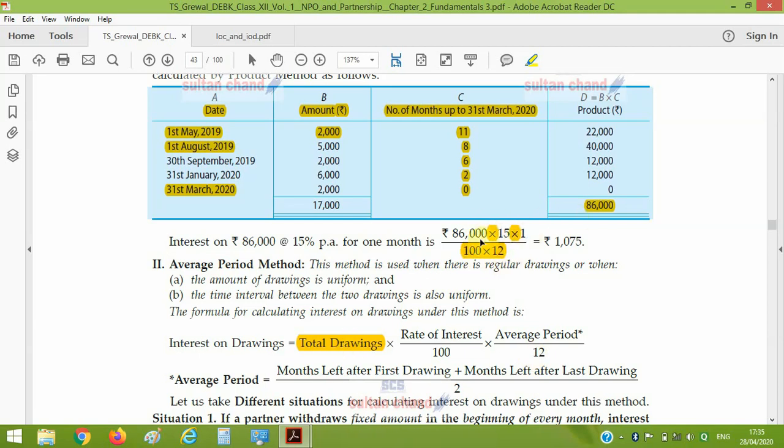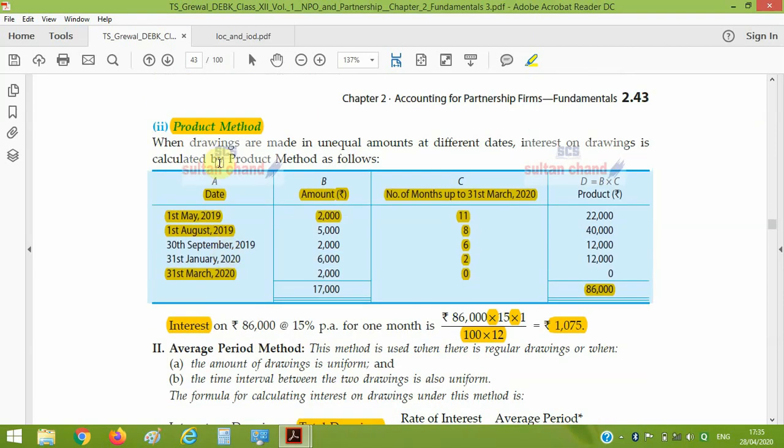So total product is 86,000, rate 15 by 100, time 1 by 12. You will do this, and the result will be the interest on drawing. This is how we compute the interest on drawing as per the product method under irregular drawing.